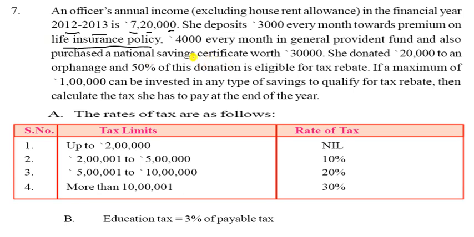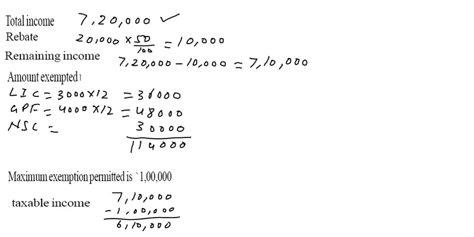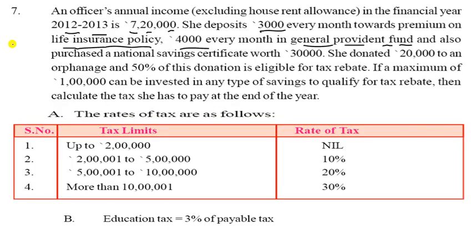So let us see the next one. And 4,000 every month in GPF, General Provident Fund. So 4,000 is multiplied by 12. Where is 4,000? This one. Multiplied by 12, we get 48,000. And what about the last one? 30,000. He purchased a National Saving Certificate, that is 30,000.